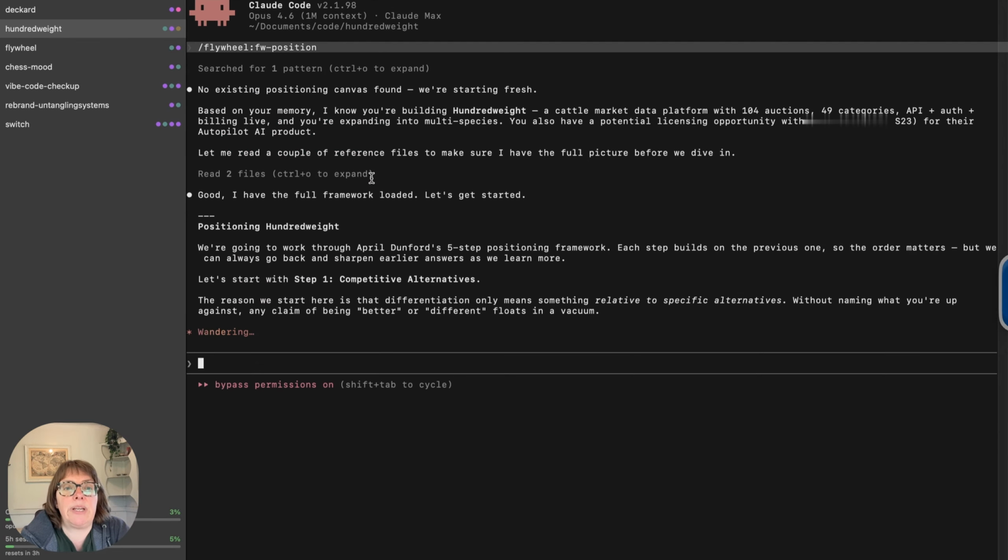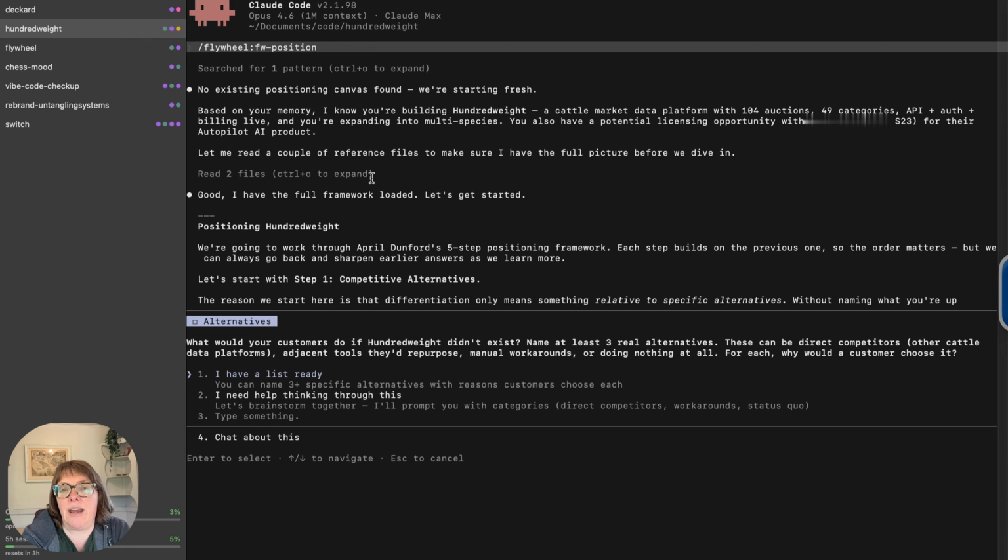So it's saying, based on my memory, I know you're building Hundredweight, a cattle market data platform, and then it says some information. So we're going to go through the 5-step positioning framework. First, do you have a list ready of alternatives? I'm going to say I need help thinking through this. Let's brainstorm together. I have some ideas, but honestly, I haven't done as much research as I should.